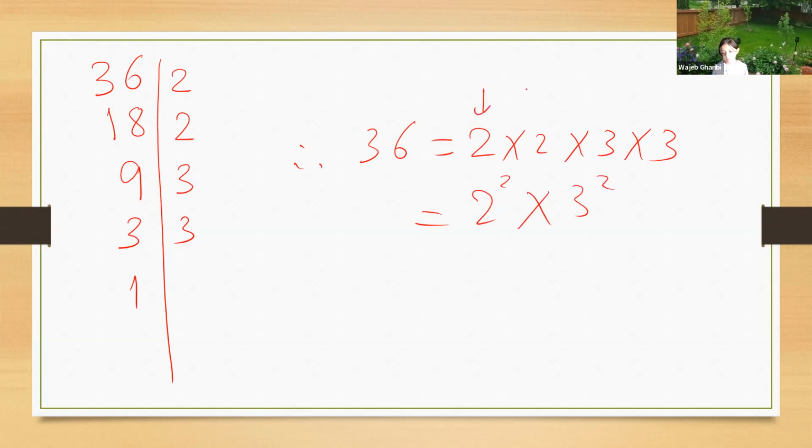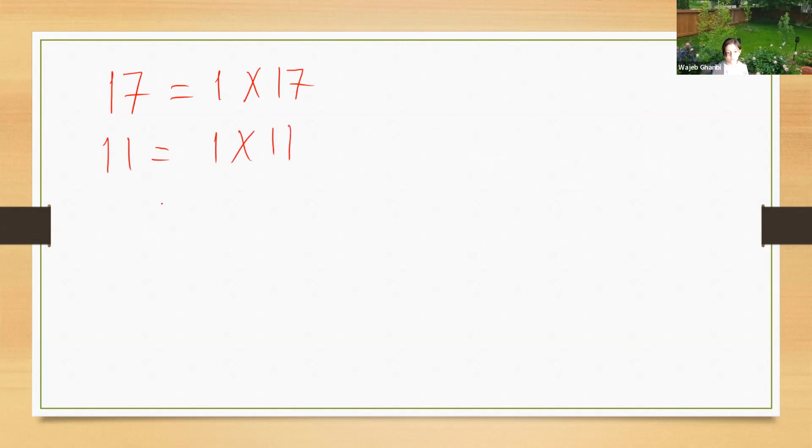And this 2 is a prime, this 2 is a prime, this 3 is a prime, this 3 is a prime. And here is a power of prime, this is a power of prime. Okay? So every integer can be written as a multiplication of prime numbers. How about, for example, 17? 17 is a prime number. We can write it as 1 times 17. How about 11? 11 is 1 times 11. 23 is 1 times 23. So it is the same, it's written as a prime number.